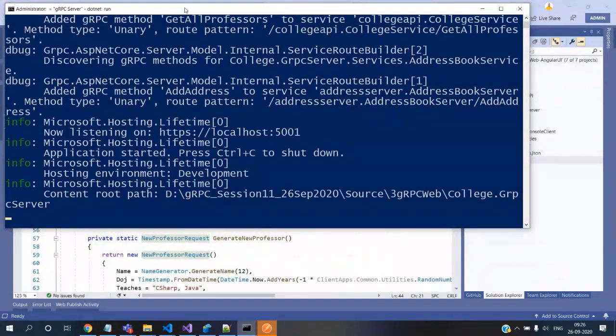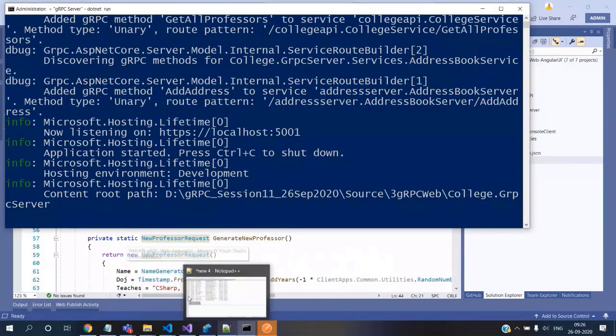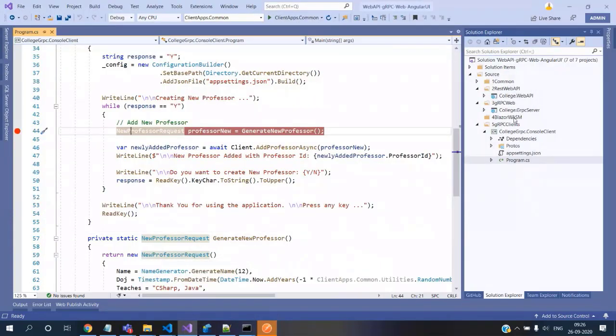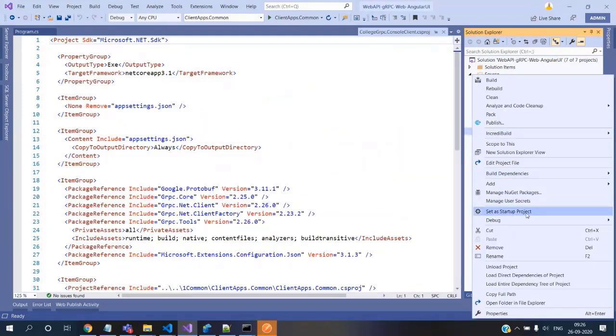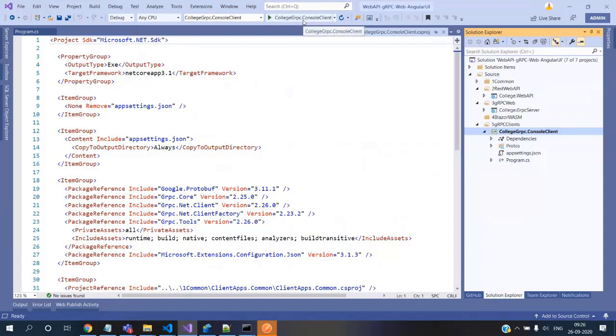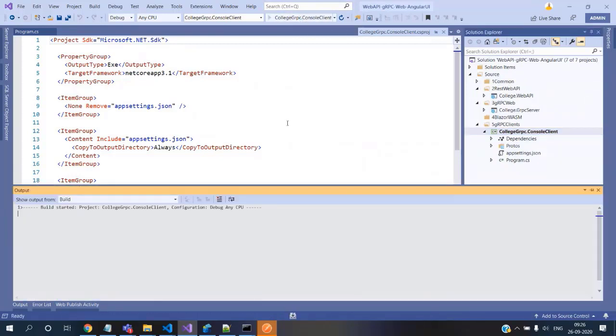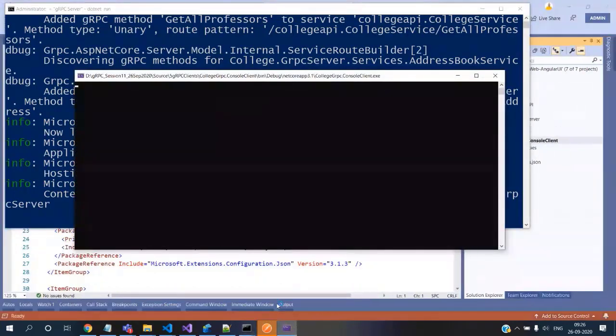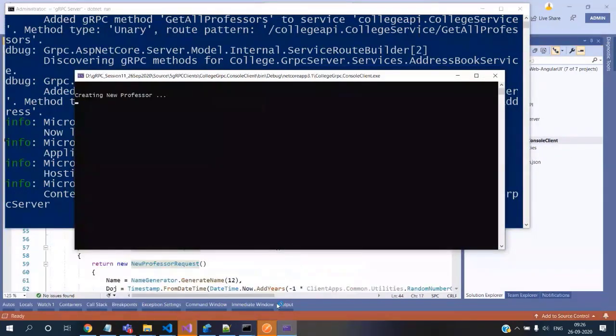We can focus on this one, and we can quickly come back to this gRPC, and let me select this as a startup class. I'm changing that as a startup class and just clicking on that. I'm hitting this. Okay, now we have to observe one thing, the channel from which we are coming. Either we are coming from the gRPC service channel or from the gRPC web channel. That differentiation we will see now.